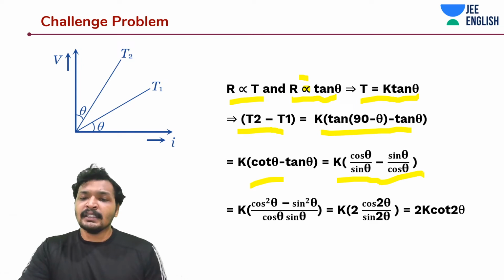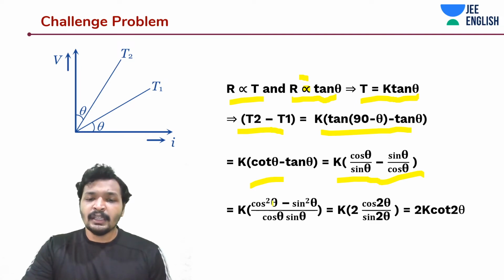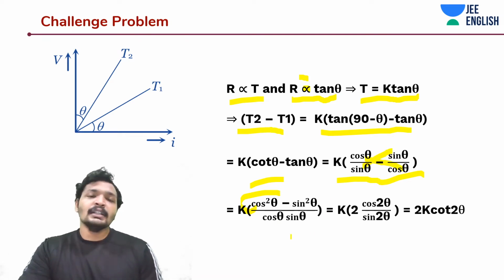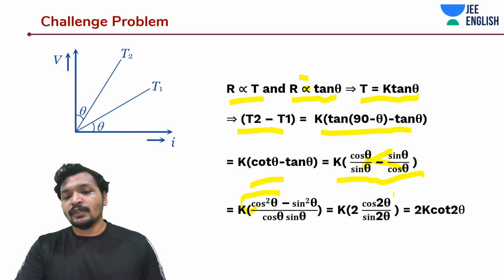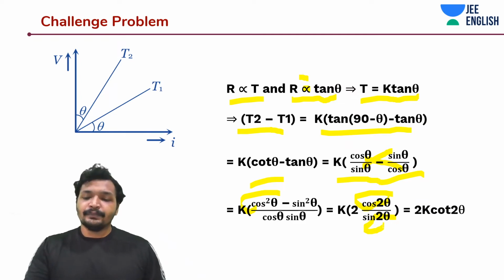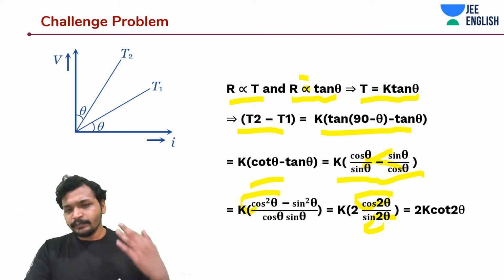Finally, you get cos theta by sin theta minus sin theta by cos theta into K, and this would become cos square theta as this moves over here. I mean, you multiply this with this, and when you multiply sin theta with sin theta, it becomes sin square theta, and that is nothing but cos 2 theta by sin 2 theta. Pretty simple.